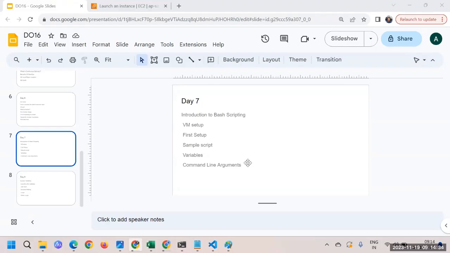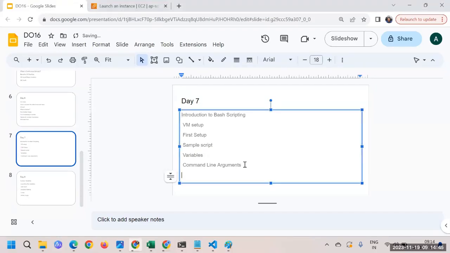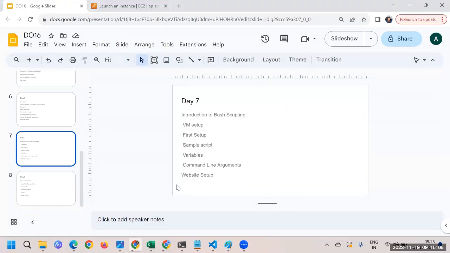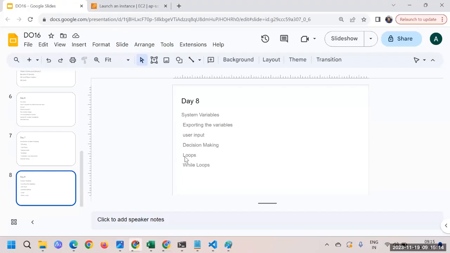Then the next thing we saw is the command line argument. While executing the script, if we pass any arguments, we can use them inside our script, say $1, $2. So that's something we understood. Next we also understood the website setup, which we did with bash scripting. Great, now we have understood those parts, and now let's start today's session.